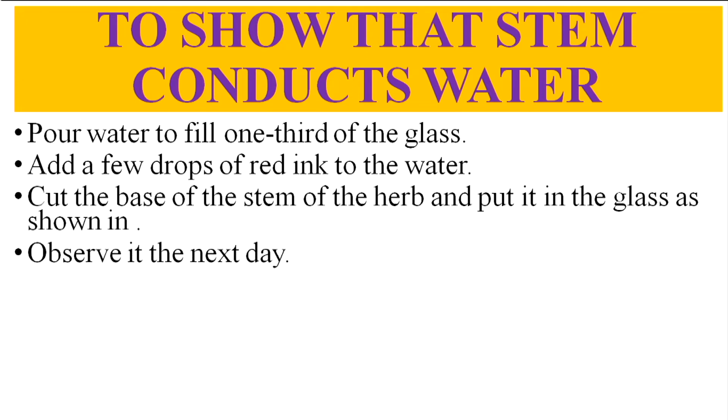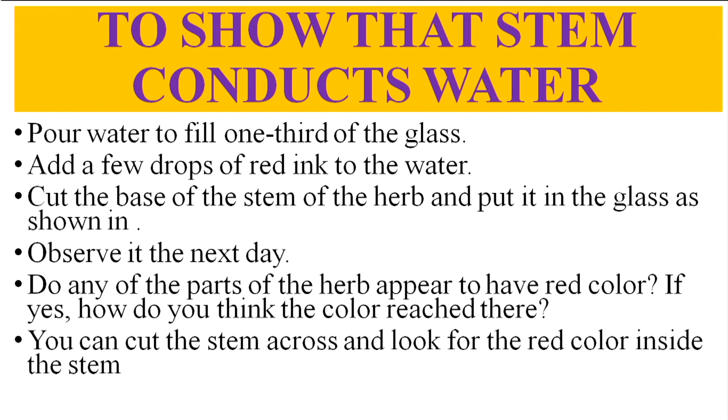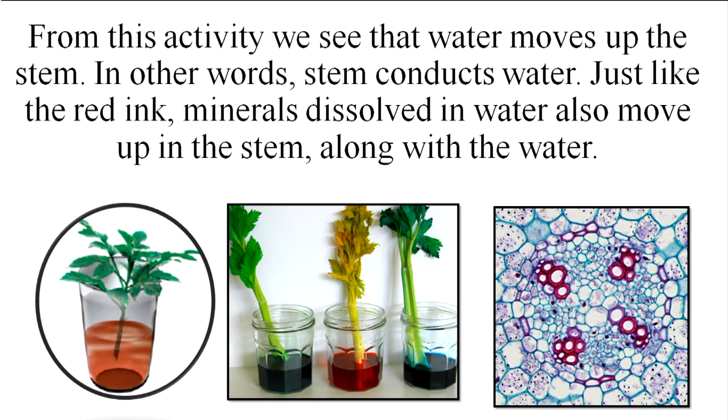Then observe it the next day. You will observe the red color in the herb. You can cut the stem across and look for the red color inside the stem. From this activity, you can say that water moves through the stem. In other words, the stem conducts water just like the red ink. Minerals dissolved in the water also move up in the stem along with the water.